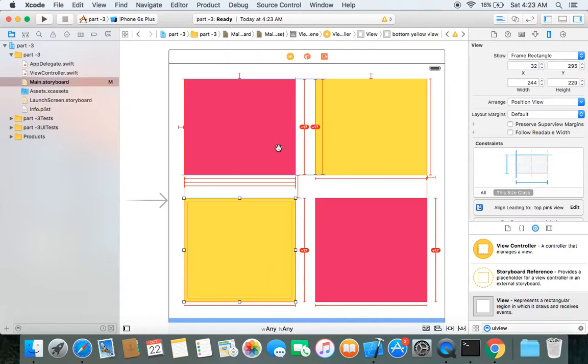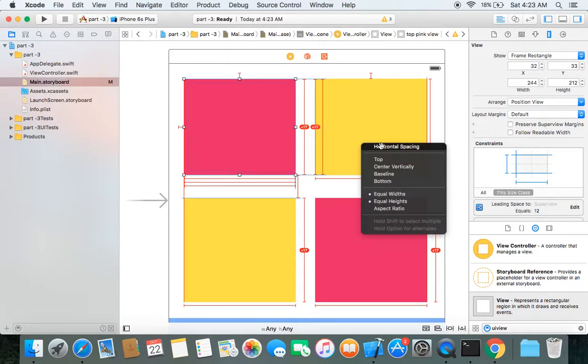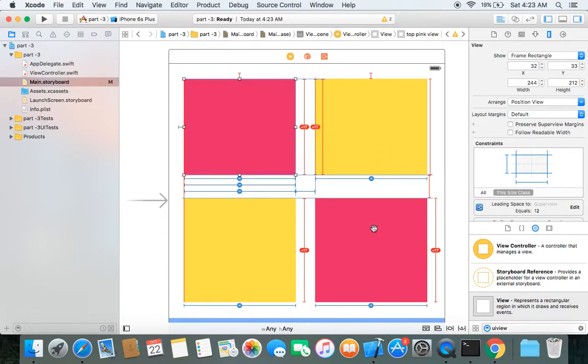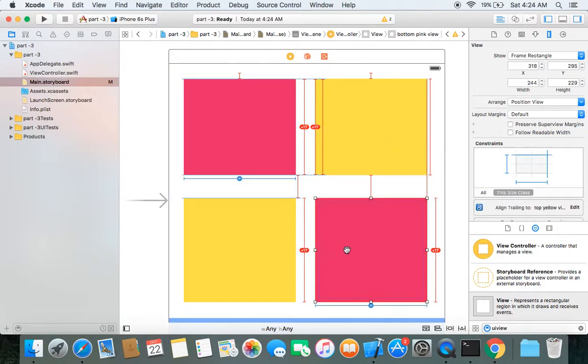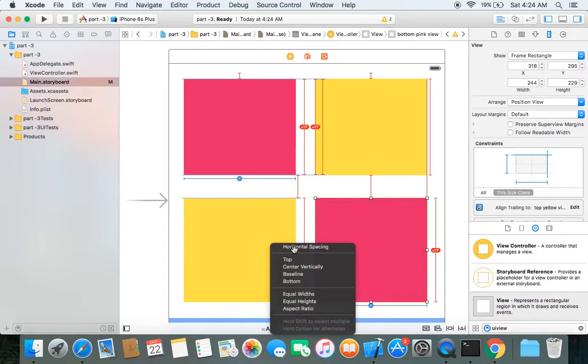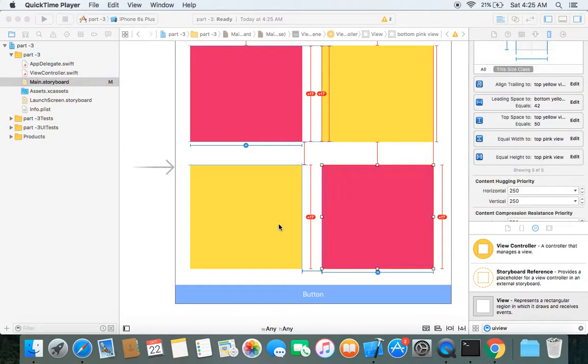Similarly select horizontal spacing between these two, vertical spacing between these two, and horizontal spacing between these two. We also need to give vertical spacing between these two, so that there is a definite distance between the bottom yellow view and this button.